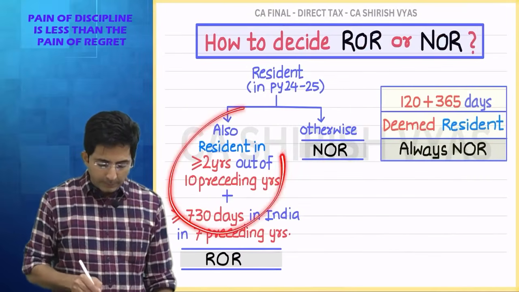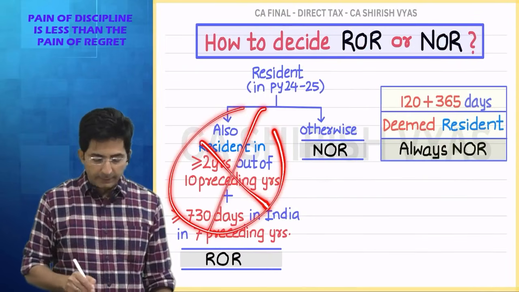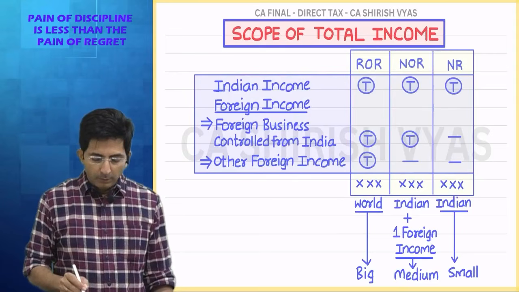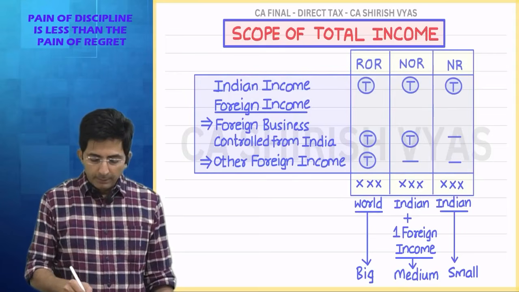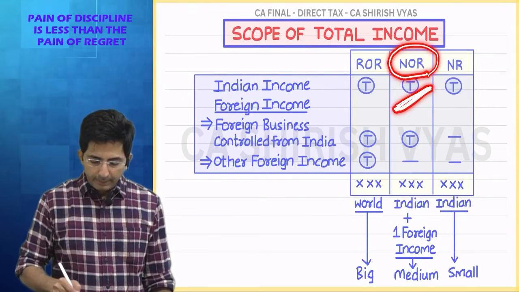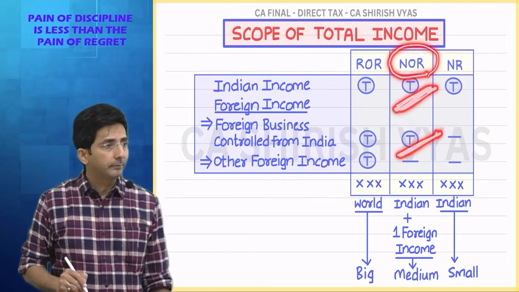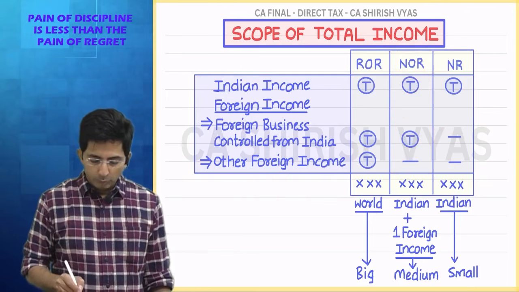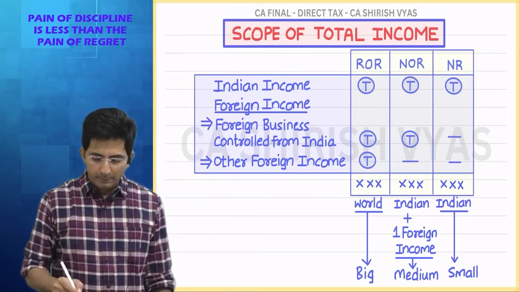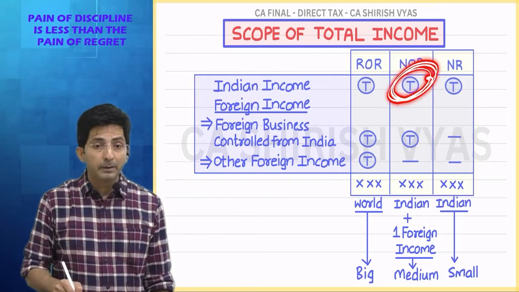But he failed to satisfy this condition. So he is NOR. And then see, what is the scope of NOR? In case of NOR, which incomes are taxable in India? Indian incomes and foreign business which is controlled from India. So in our question, we don't have foreign business controlled from India. So only Indian income will be taxable.